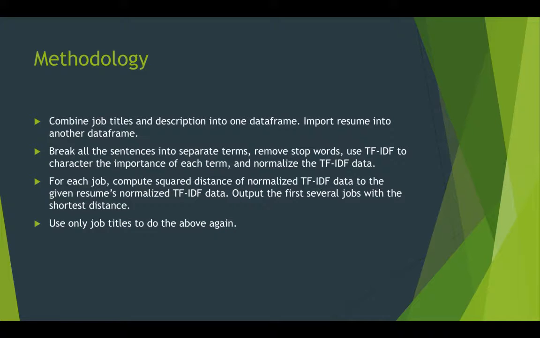The third step is for each job, compute square distance of normalized TF, IDF data to the given resumes. Output the jobs with the shortest distance. And the last step is to redo for 3 steps using only job title.